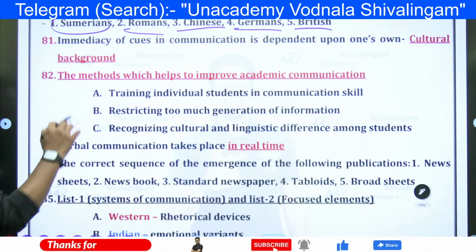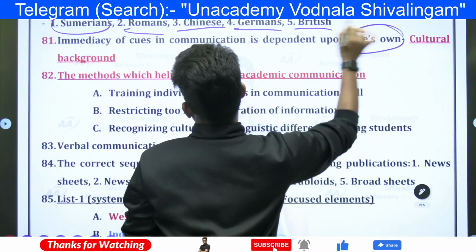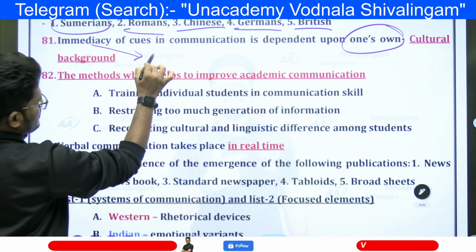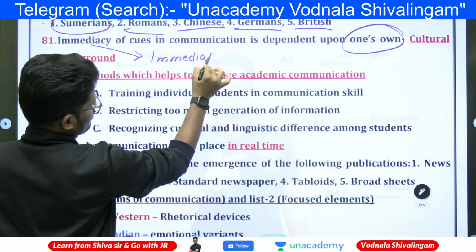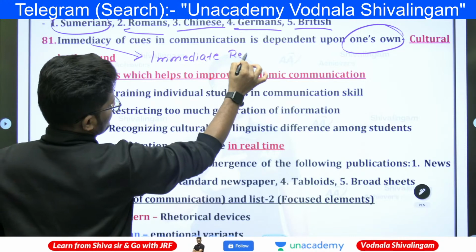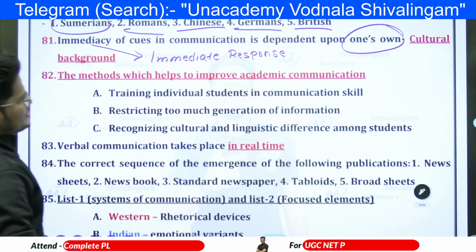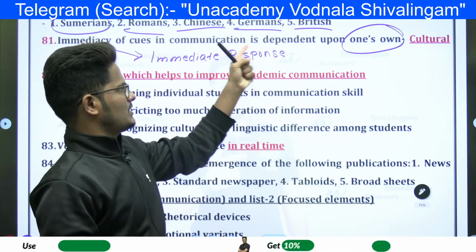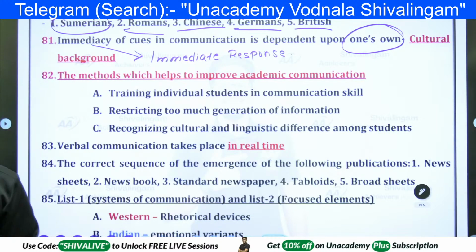Immediacy of cues in communication depends upon one's own cultural background. What is this immediacy of cues? Immediate response, or feedback. How you are responding, verbally and non-verbally, in communication depends upon one's own cultural background only.